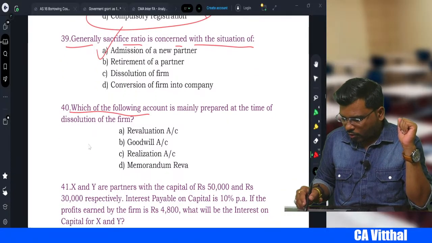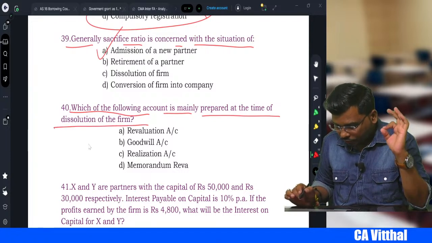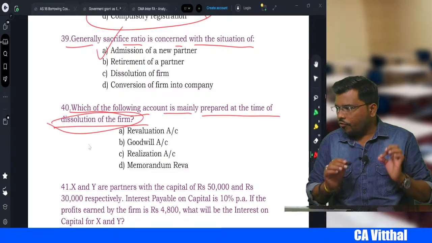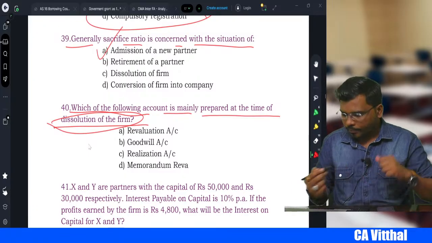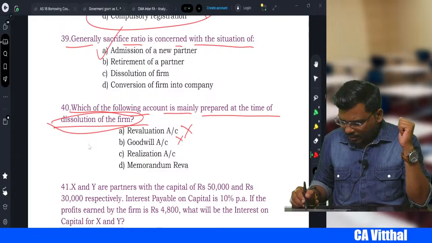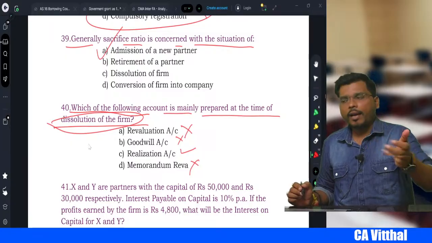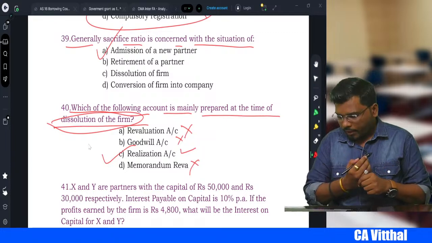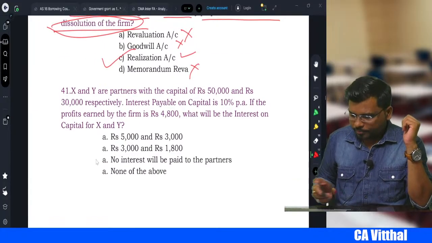Which of the following accounts is mainly prepared at the time of dissolution of the firm? This is very, very important. Whenever the firm gets dissolved, which account do we generally prepare? Revaluation account? No. Goodwill account? No. Realization account? Yes. Memorandum revaluation account? No, that comes at the time of admission. So realization account is prepared at the time of dissolution. Yes, very good. Come to the next one.